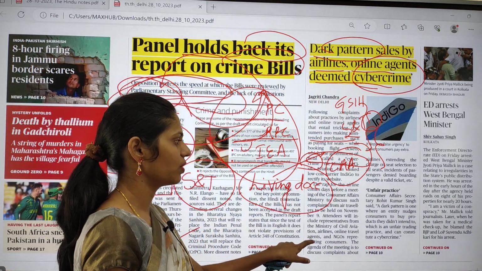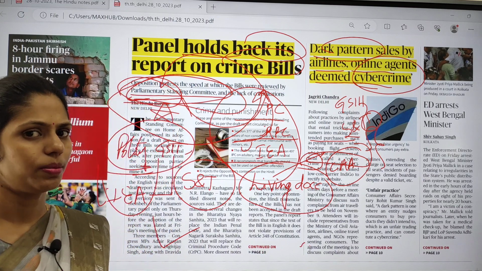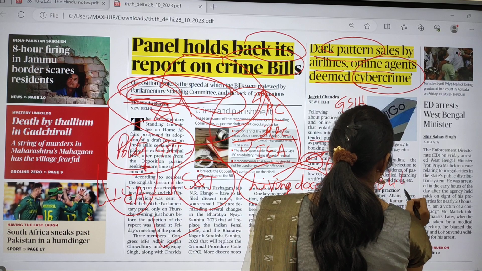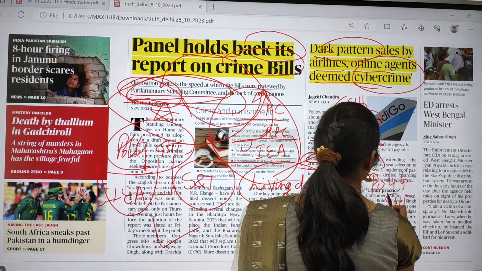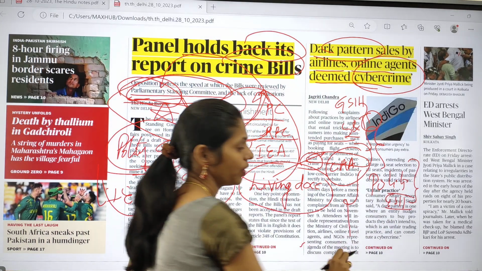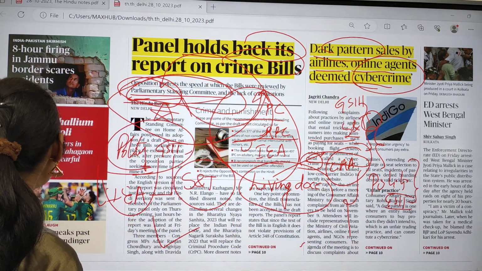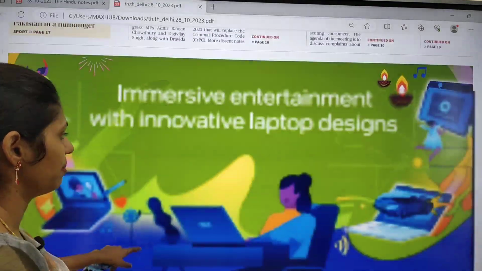Because of this, it is very important, and this topic is most important from your polity point of view, which comes under GS paper 2. Okay, so this is also a very important topic from your mains point of view. And that's all in the first page or front page.